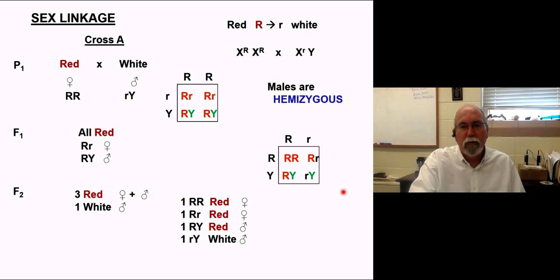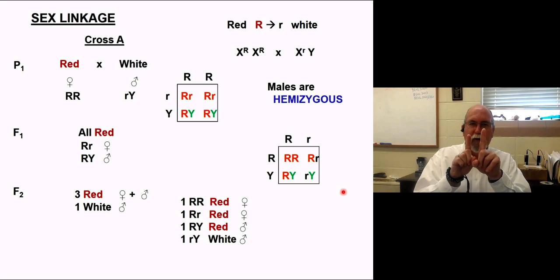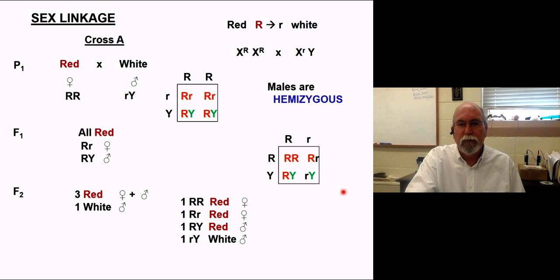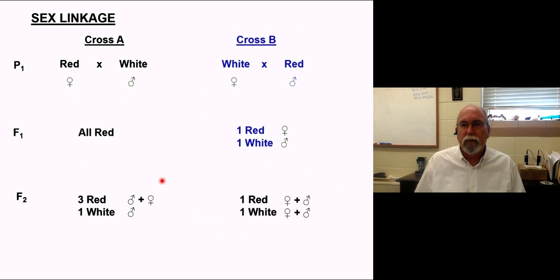We can't get two little r's. We can't get two X's together that each have the white allele on it. So that's not possible. So we see a 3-to-1 ratio, but obviously it's out of balance relative to the sex of those progeny. All right, so let's try the other one over here.